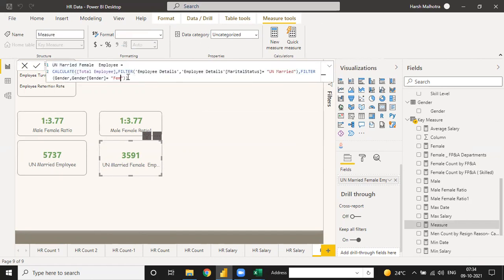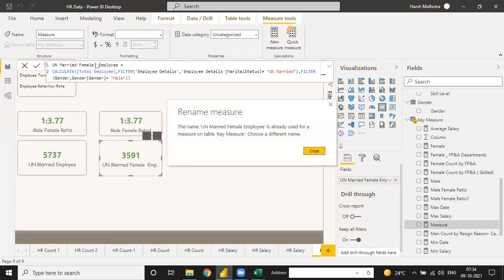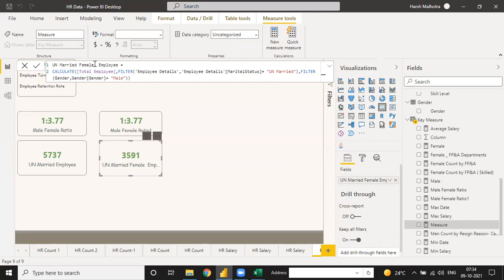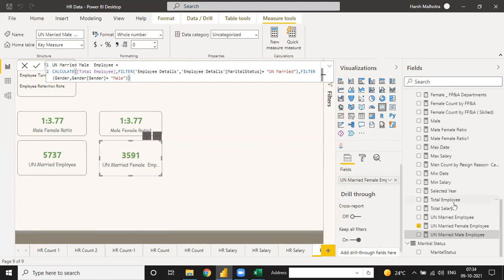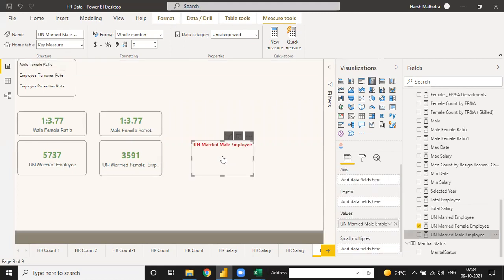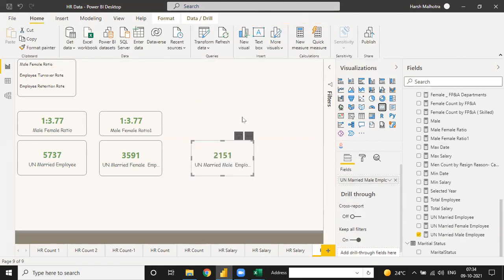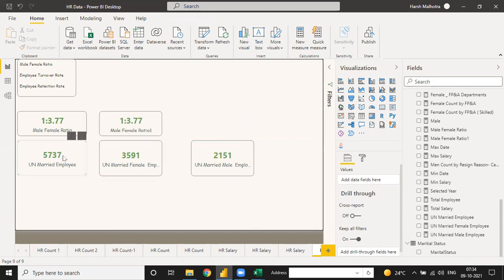So instead of female, you can just write male. Yes, see, the total count will be 5737 if you total this: 3591 and 2151. All the count will be unmarried.